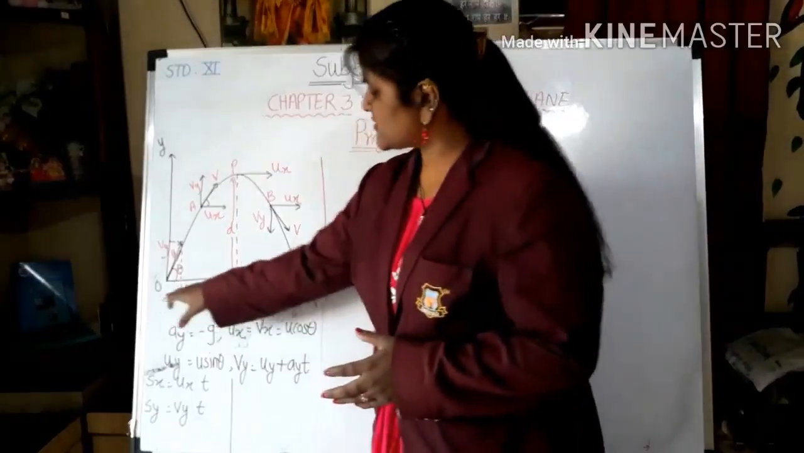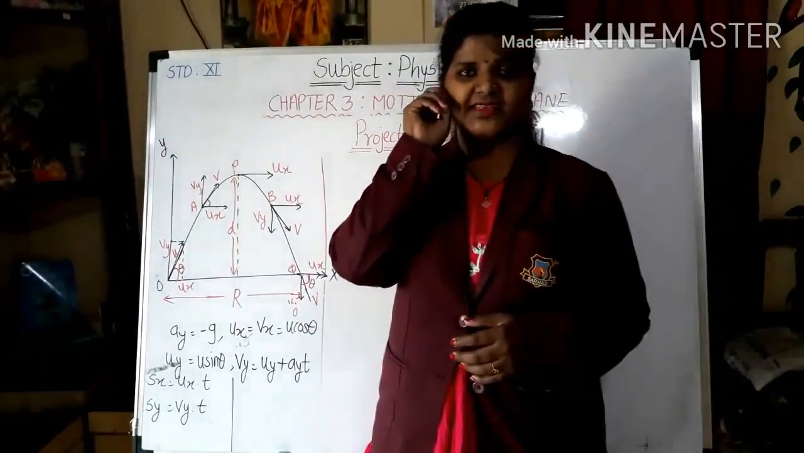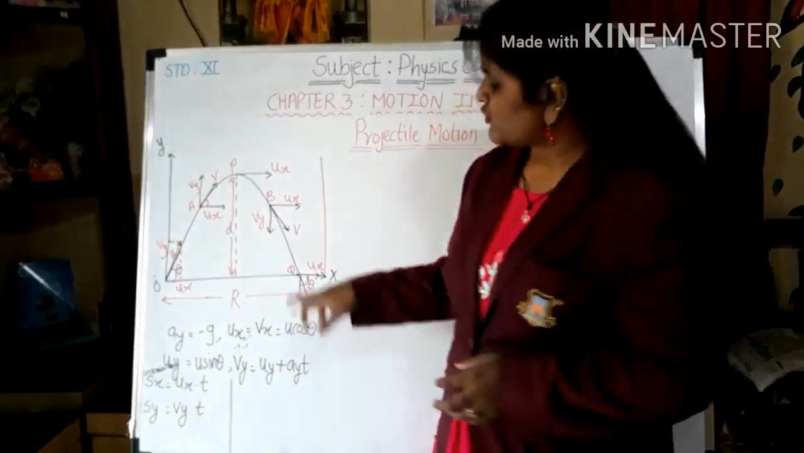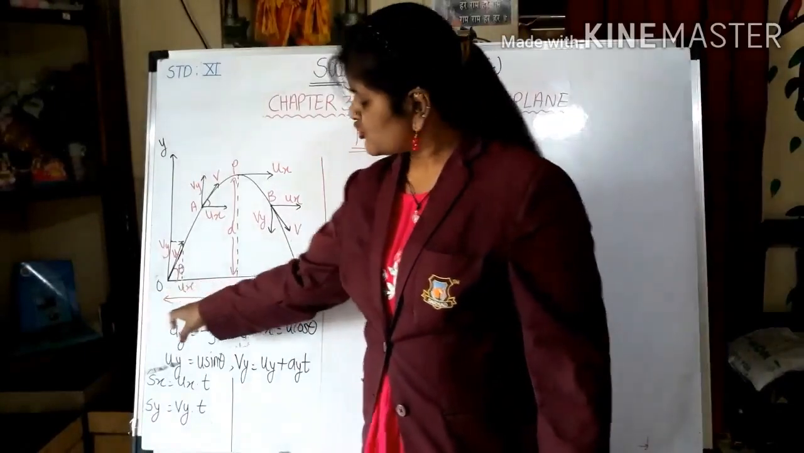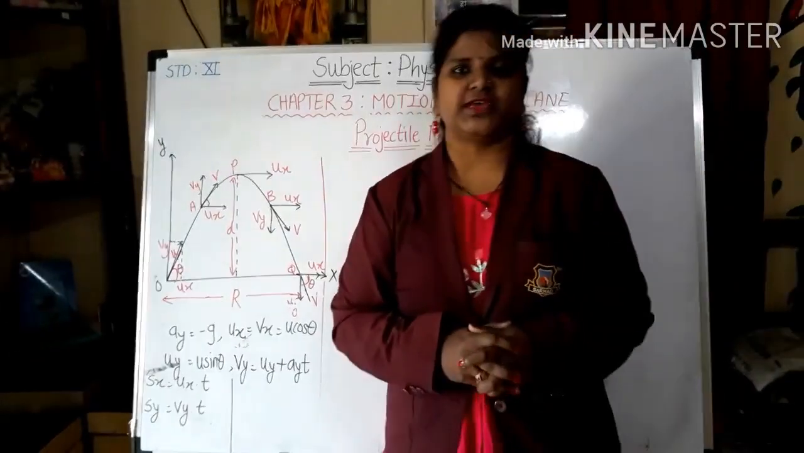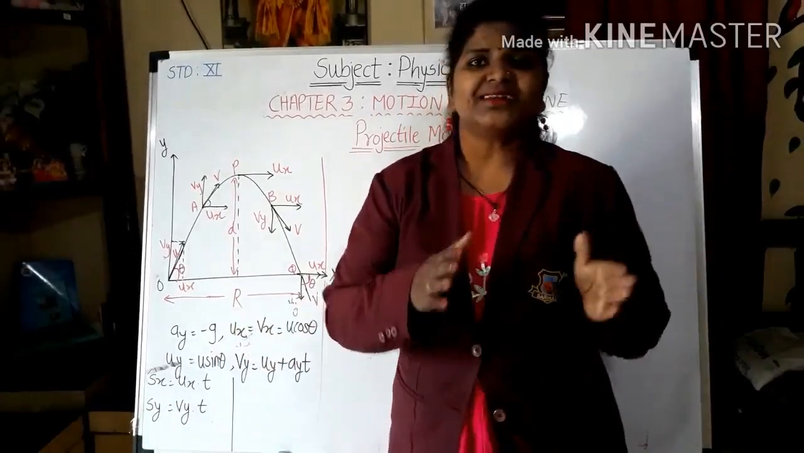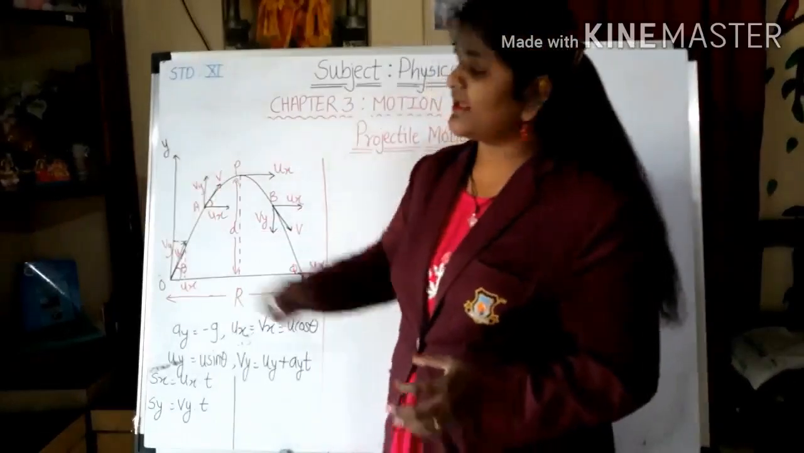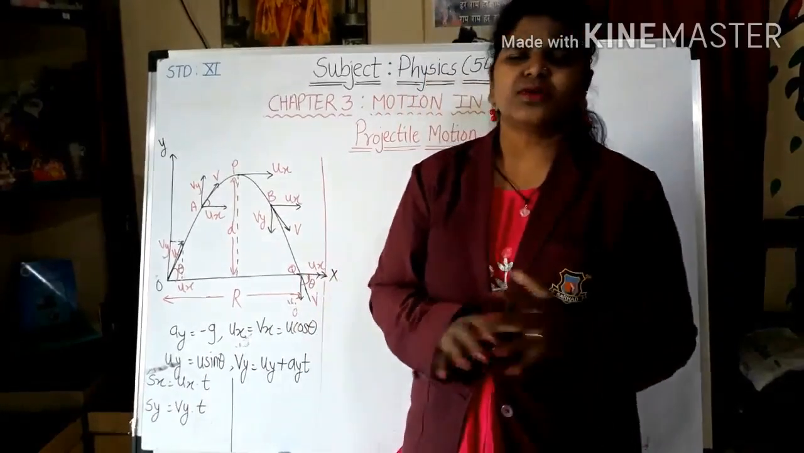Now what is this? While we are throwing any object in air, it goes to some point on the ground. So it comes to point Q and it has started from point O. So this is nothing but the range of projectile. So R is nothing but range of projectile. And this height is called the maximum height of projectile, or you can say height.